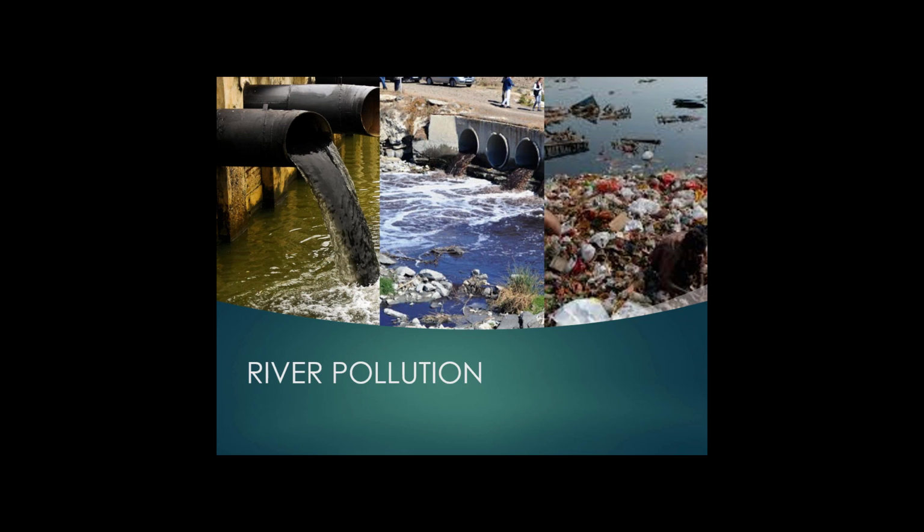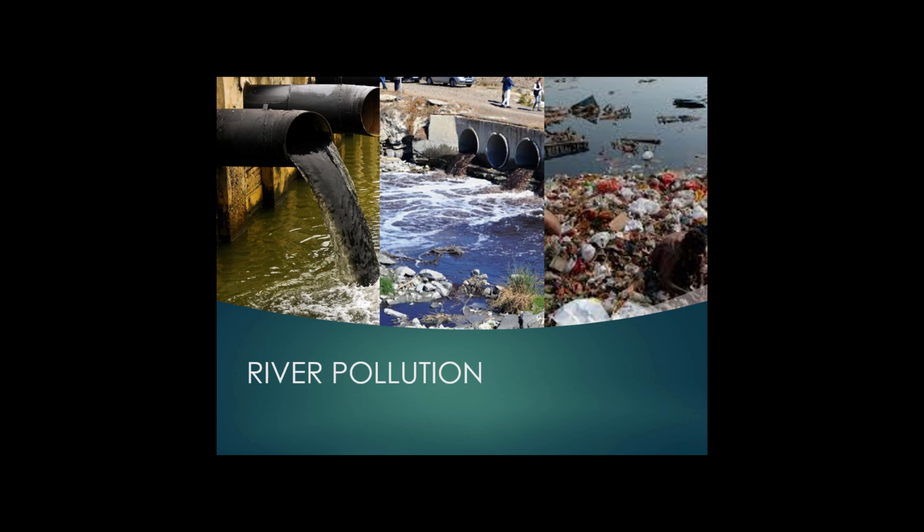Now you can find in this time of corona, because of proper lockdown, all the industries are locked and they are not discharging their sewage into the river. There is limited sewage draining into the river. You can see the rivers are now cleaning themselves.